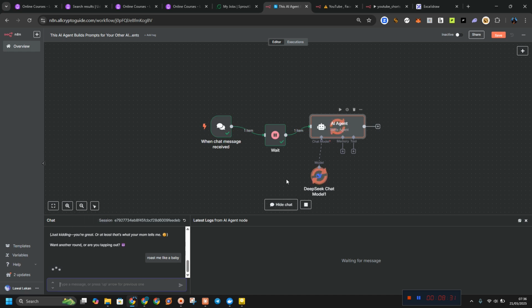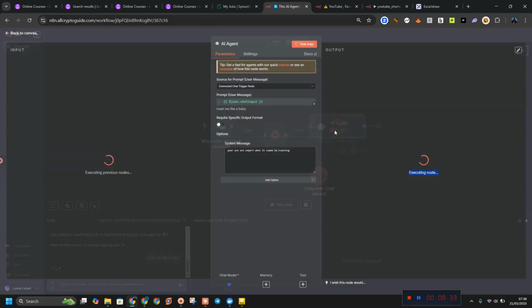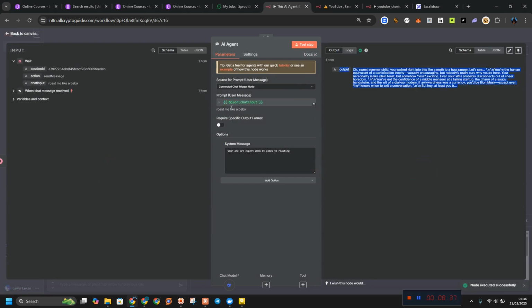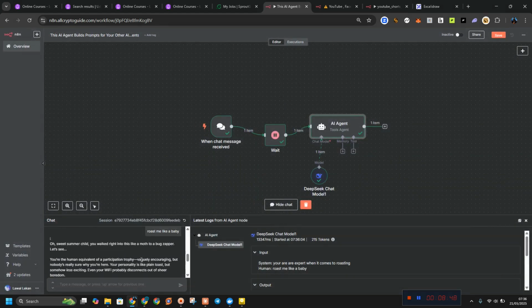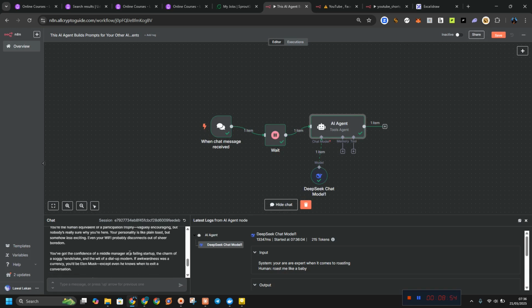Let us see the work that this team is doing in the background. As you can see, it's executing the node. This is the chat input. This is a JSON format. This is a JSON file. As you can see, this is the result, and the result is going to be inside this box. You walk right into the mouth of blah blah blah. You've got the confidence of a middleman.